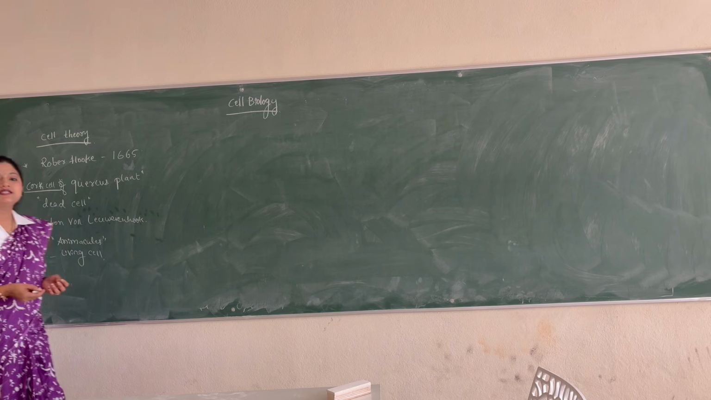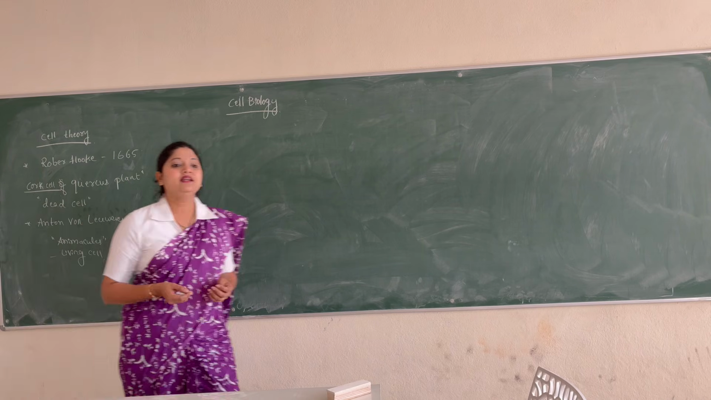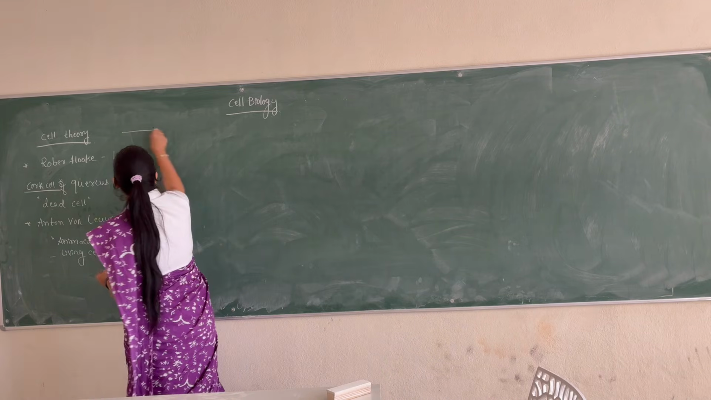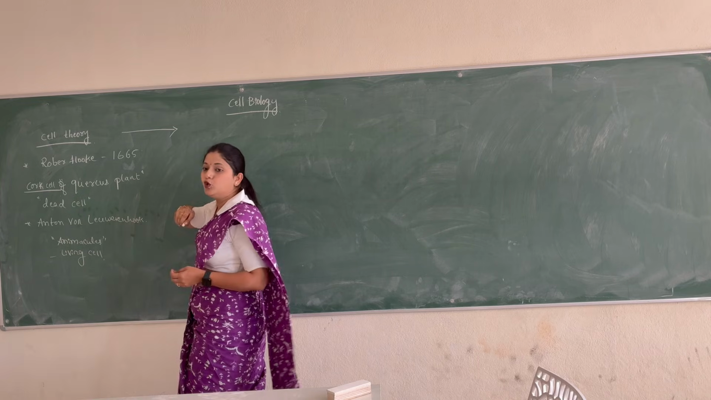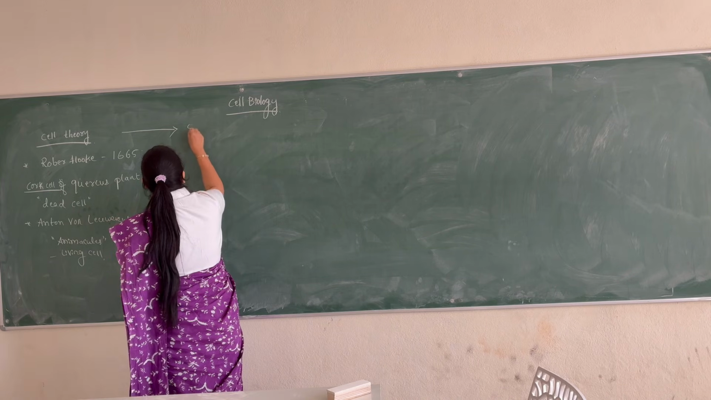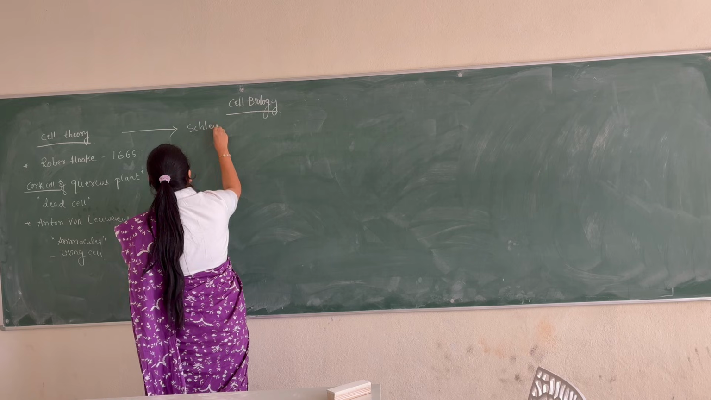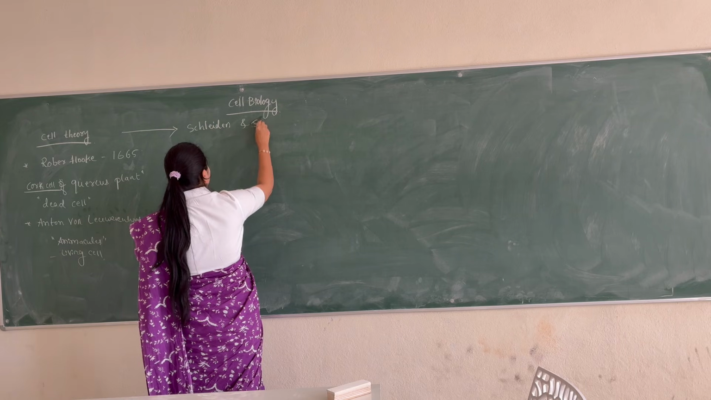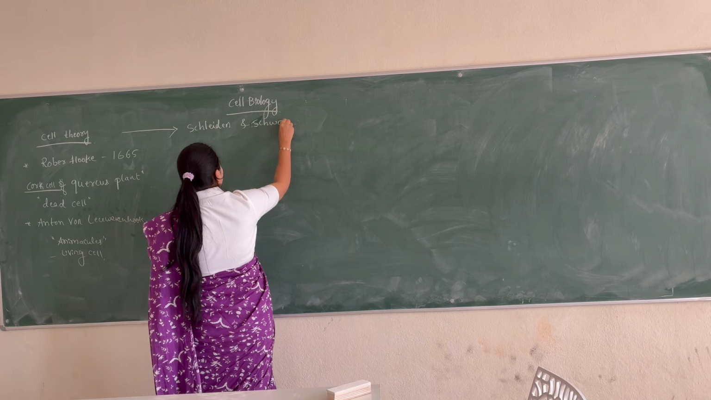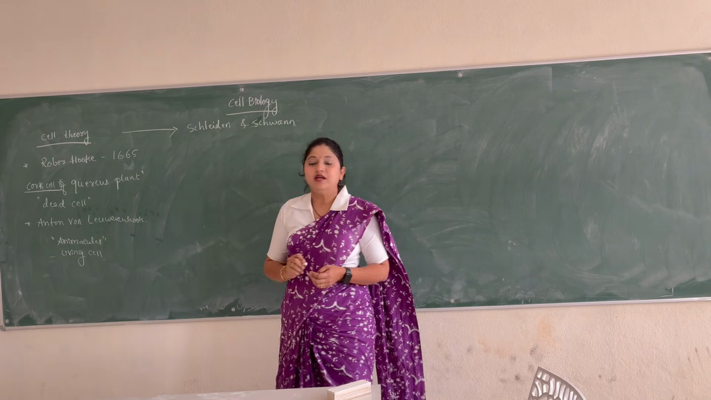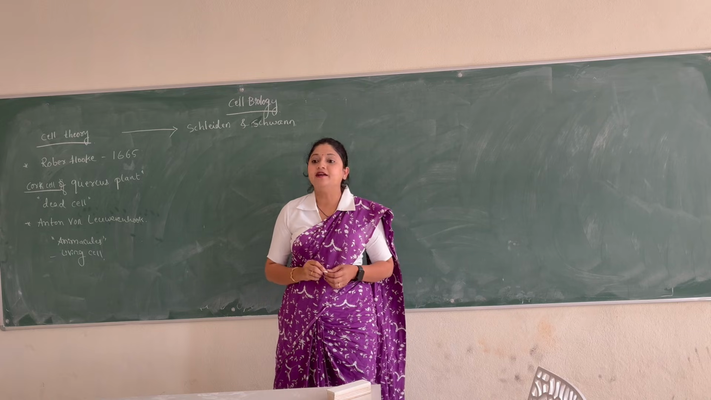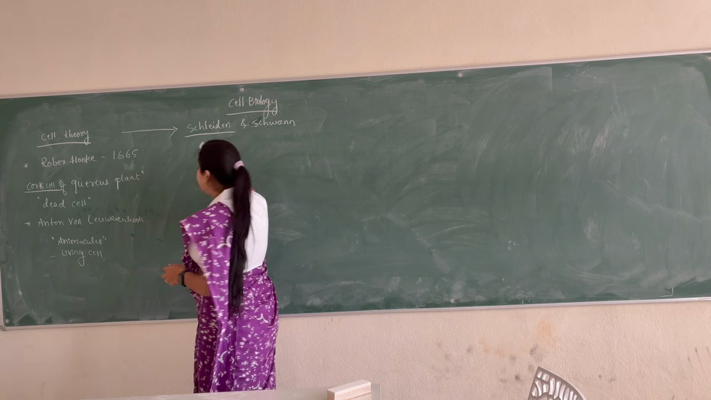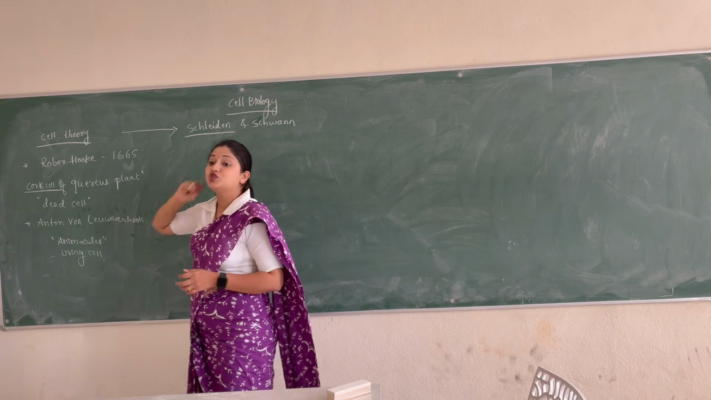So after this discovery of the cell, then comes the cell theory. The cell theory was basically given by two people, that is Schleiden and Schwann. So we call it the Schleiden and Schwann theory, right? So what exactly did Schleiden say and what did Schwann say?